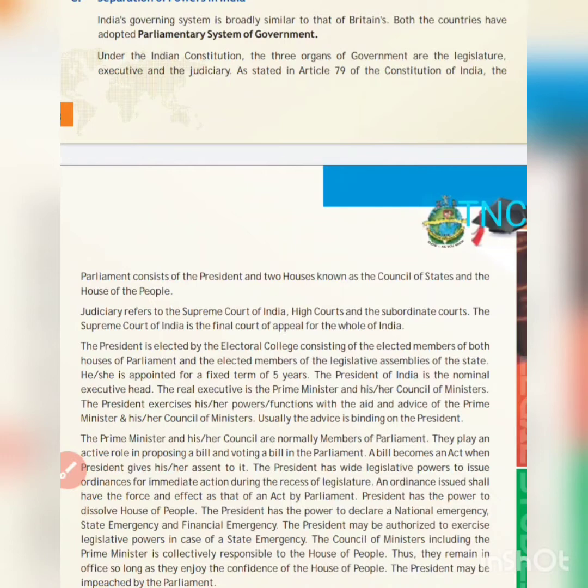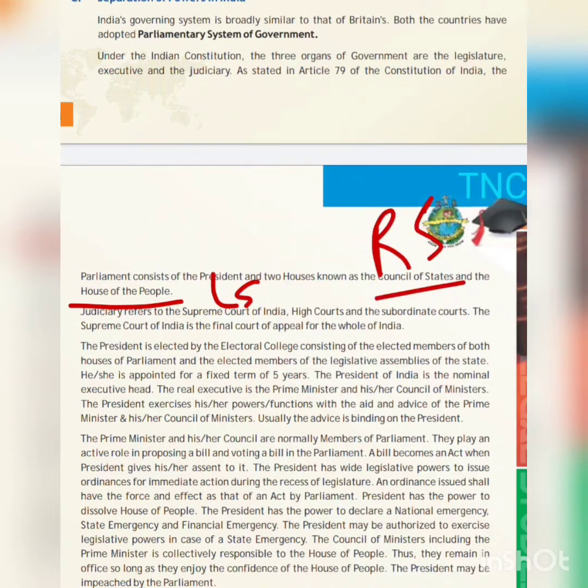As stated in Article 79 of the Indian Constitution, Parliament consists of the President and two houses known as Council of States and House of the People. House of the People is Lok Sabha, and Council of States is Rajya Sabha, the upper house. Lok Sabha is the lower house, and it is mentioned in Article 79. So please remember, wherever articles come, they are very important. Article 79: there shall be a President and two houses in the government of India.